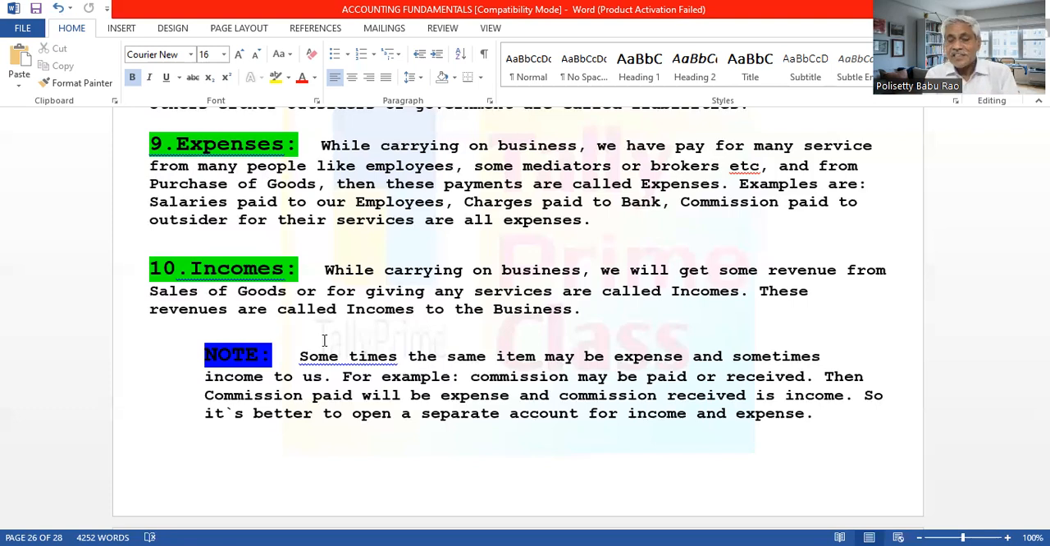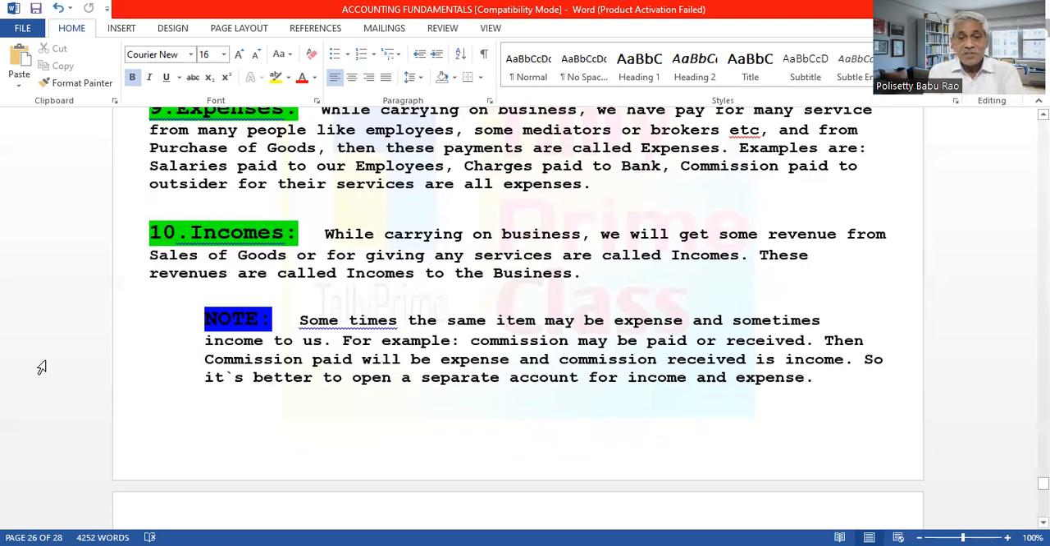In those cases, it is always better, instead of entering in the same commission account, to maintain two accounts, one for income and one for expense. Because in the profit and loss account, we have to show income and expense. If you enter in one account, only the net balance will be there. Showing both incomes and expenses is necessary in the profit and loss account. That is why it is better to maintain an income account and an expenditure account separately.